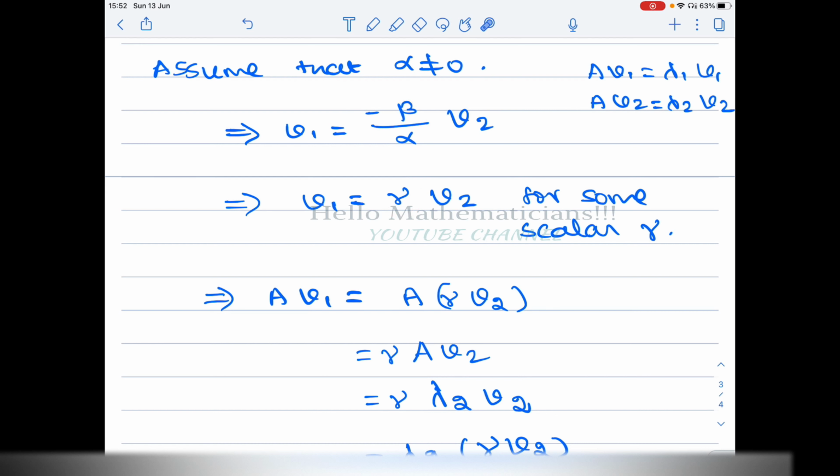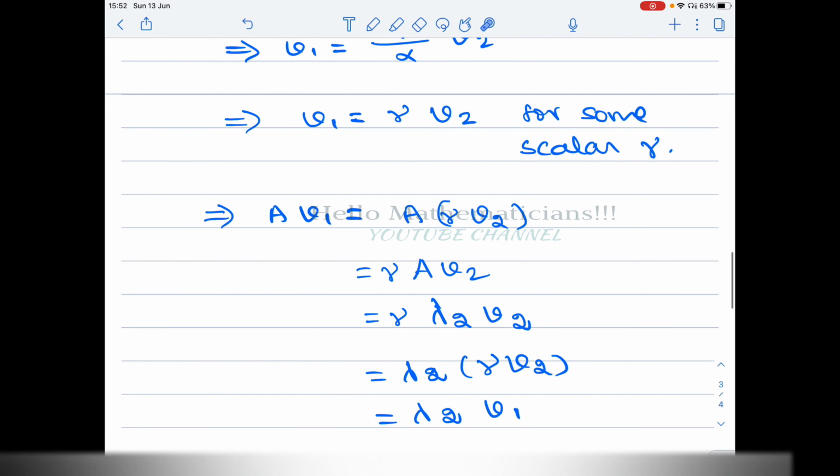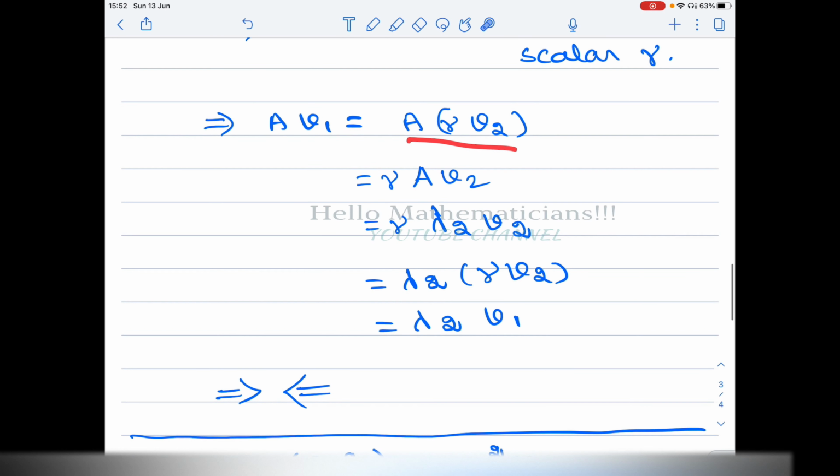We get v1 equal to gamma times v2. Now let's calculate A v1. For v1 we substitute this value: A gamma v2. Gamma is a scalar, so we can take it outside and get gamma times A v2.